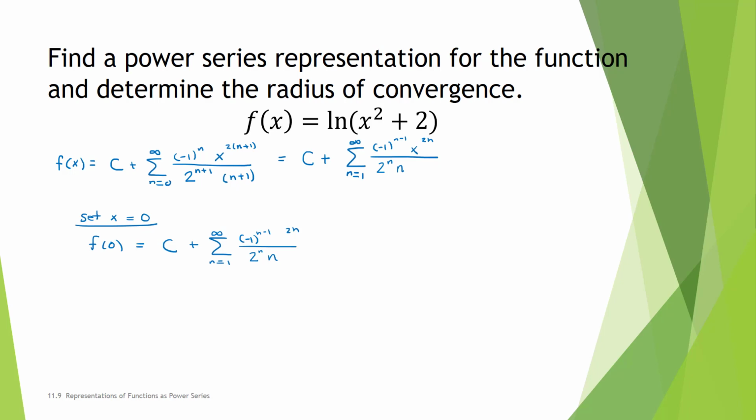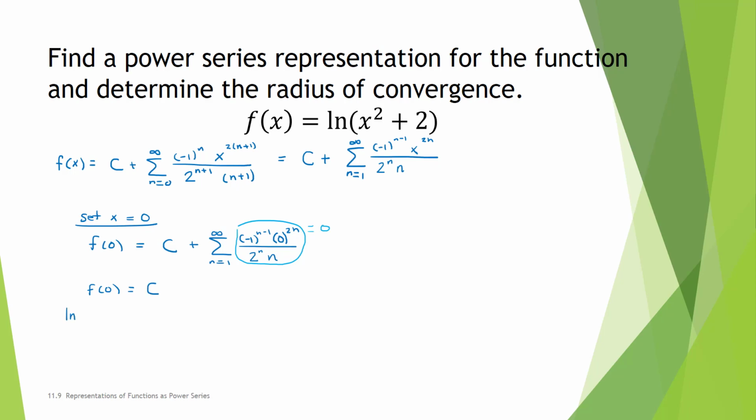And setting x equal to 0 means I have a 0 right here. Because my sum starts at n equals 1, the exponent on x in each term is positive. So all of these terms are equal to 0. So we figure out that f of 0 is just equal to c.